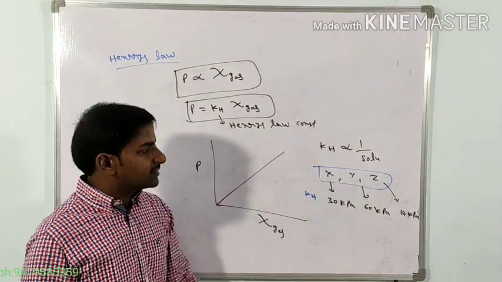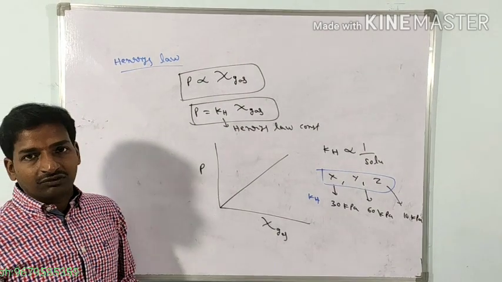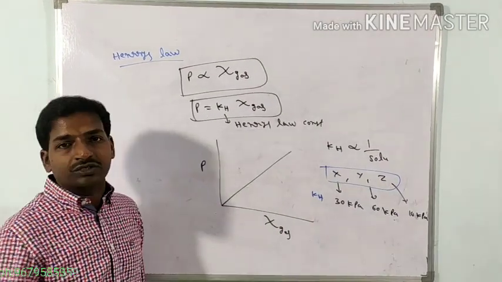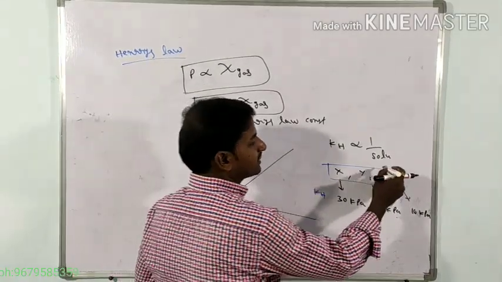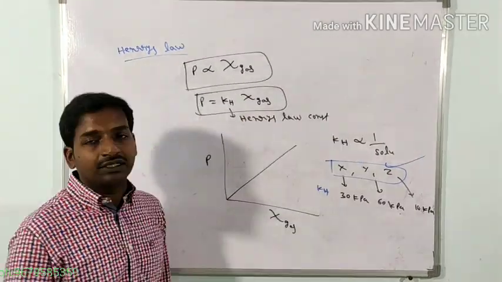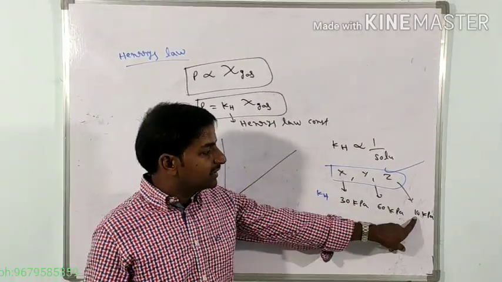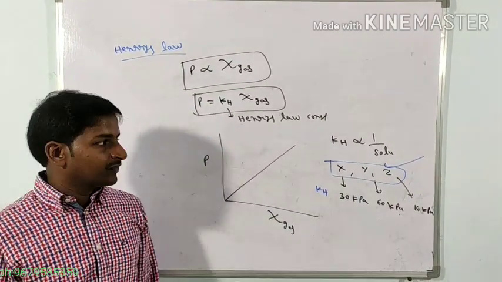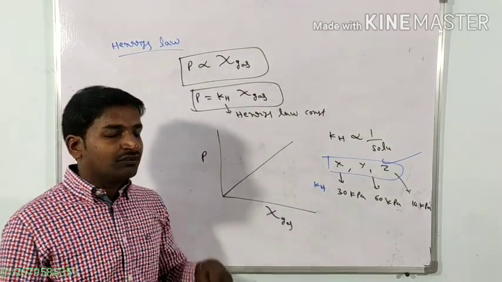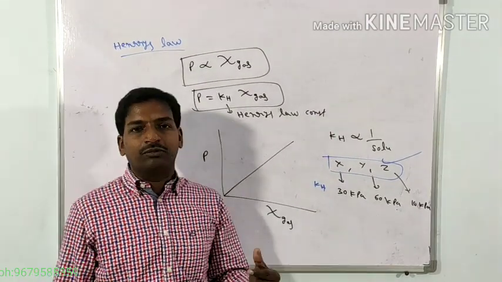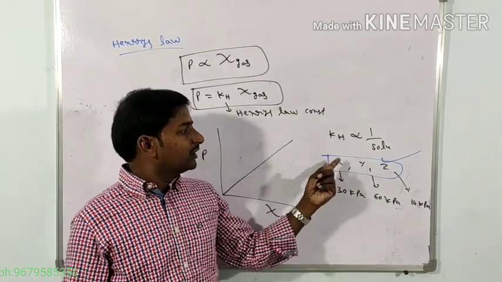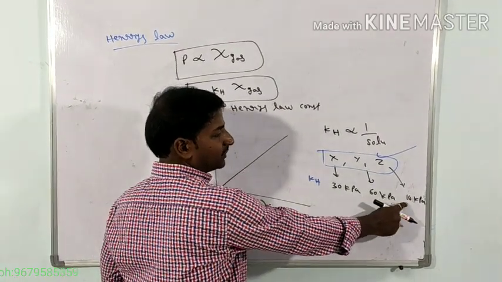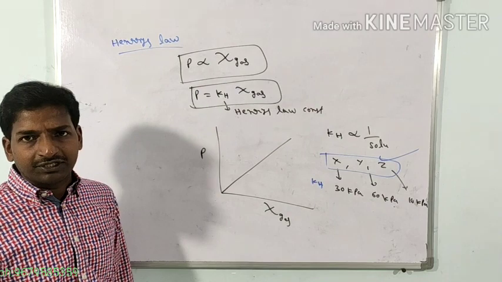So in three gases, which gas is more soluble in the water? Those gases that contain a lower KH value become more soluble in the water. That means Z is the more soluble in the water because it contains less KH value. KH value is the Henry's law constant. Based on the KH values, we can predict which gas is more soluble in the water. If you take X, Y, Z, three gases, Z gas contains less KH value, so that's why it is more soluble in the water.